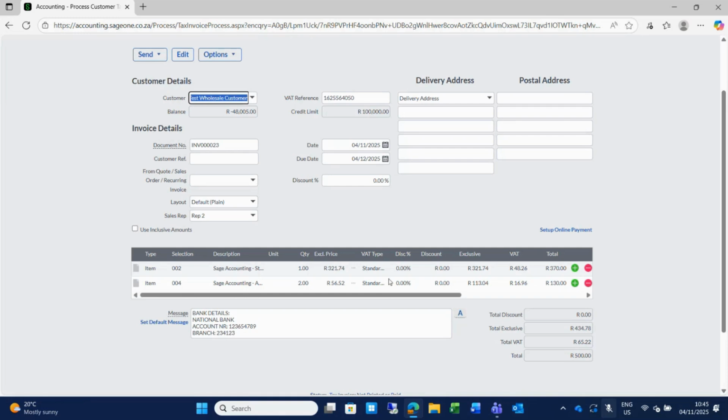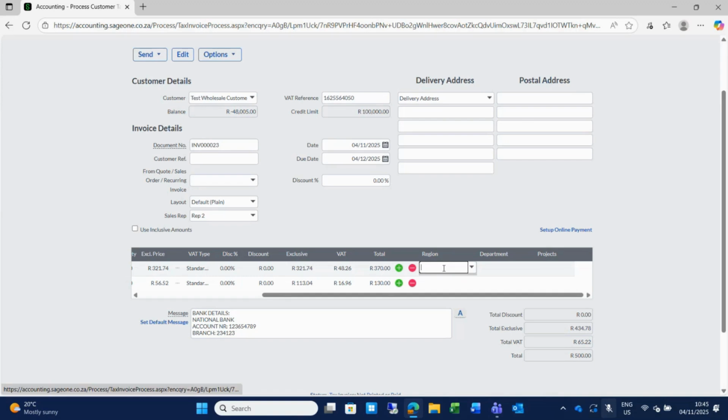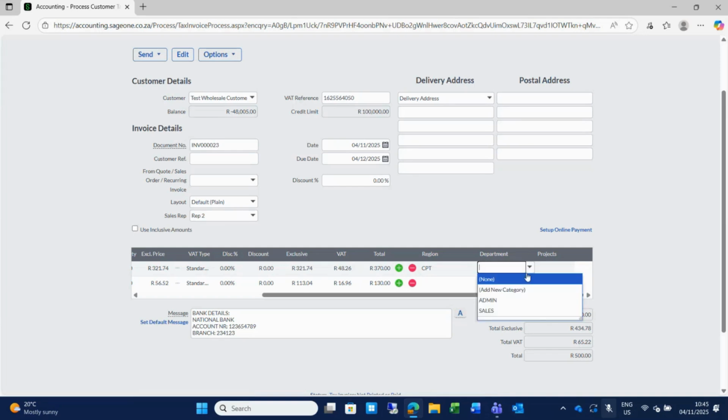So on the invoice, if you scroll to the right, you will have your region, department, and project columns, and you will be able to click there and select. For instance, this must be Cape Town, region, and link it to a department of admin, and the project here will be project number 1, my creativity. And then you just save that.